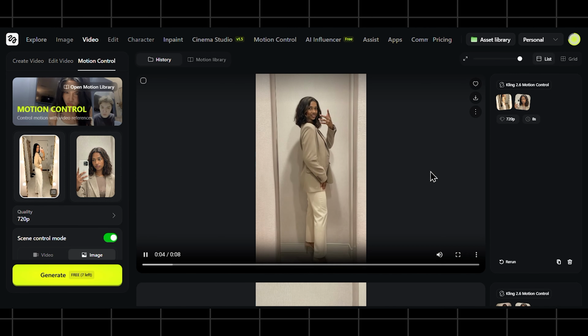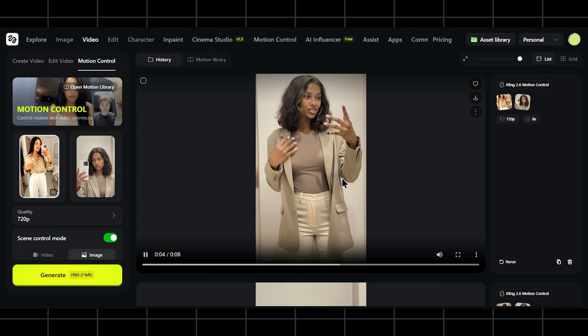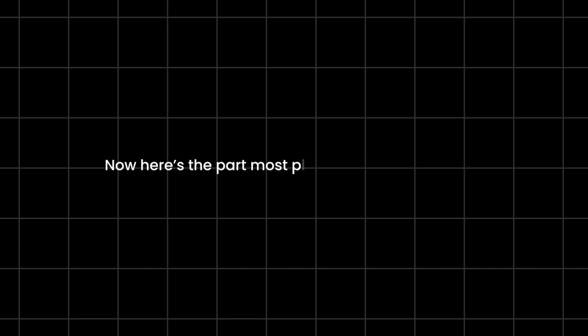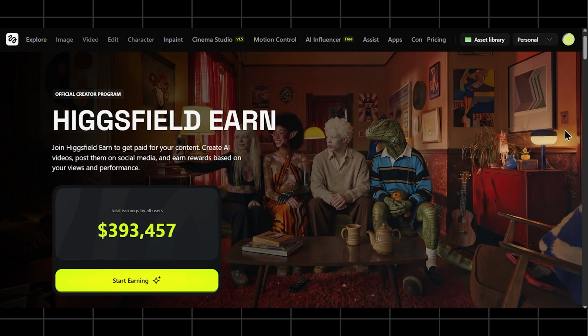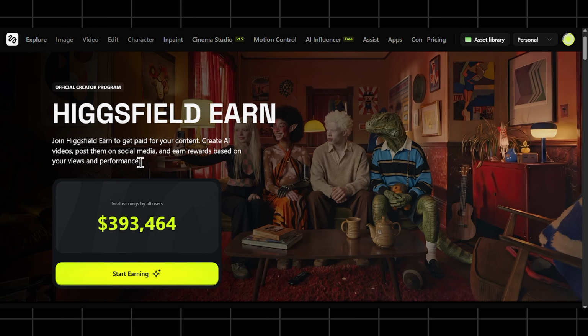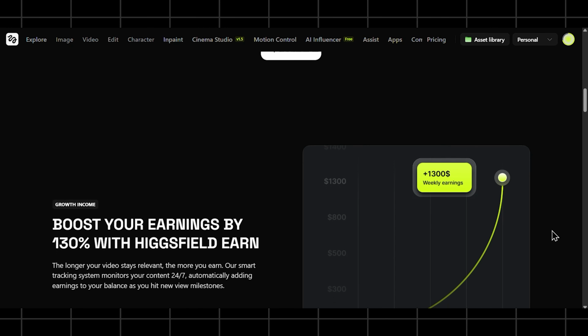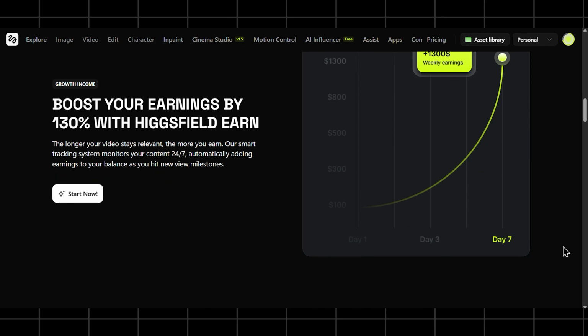This is just amazing. I get some ready-to-post video that actually feels alive, not robotic. Now, here's the part most platforms don't talk about. Creating is fun, but monetizing early is what keeps creators consistent. That's where Higgsfield Earn comes in. Higgsfield Earn is the first monetization platform where creators can earn money directly from Higgsfield just by uploading content. And the best part? You don't need a big audience. Here's how it works.